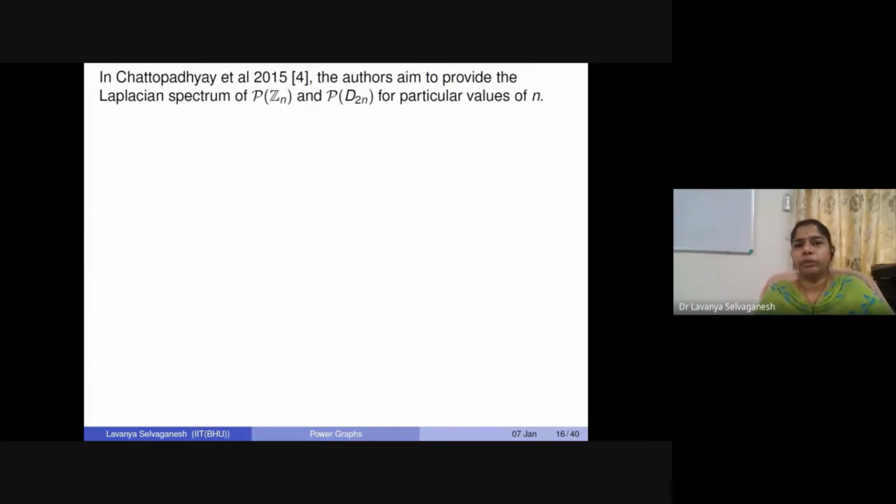In 2015, Chattopadhyay and Panigrahi both studied the properties of the Laplacian spectrum of power graphs, especially for the cyclic group Zn and the dihedral group D2n. As you will see as we go through the results, the complexity was not immediate. You cannot declare for all n possible. The study was a case by case analysis of particular collections of n's or particular values of n.